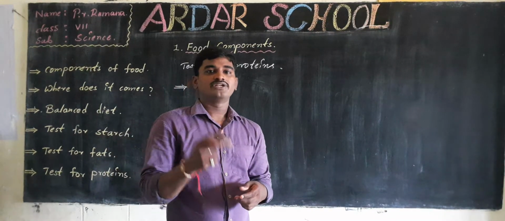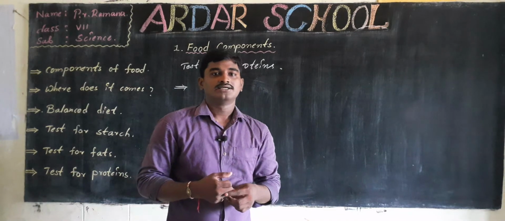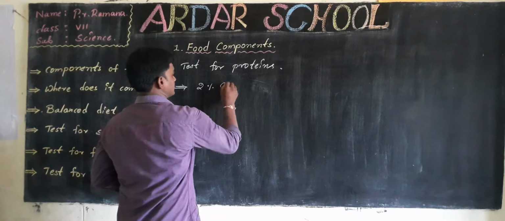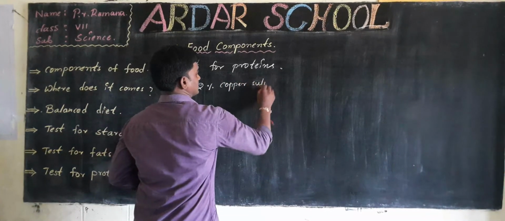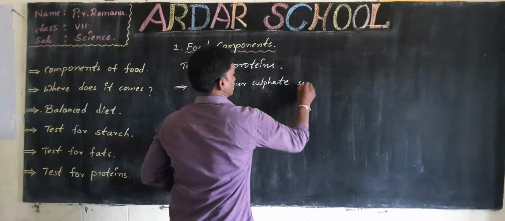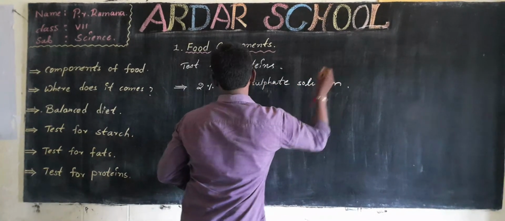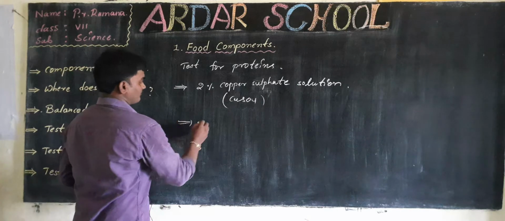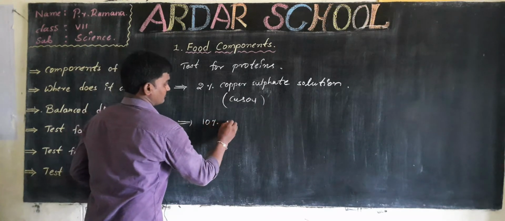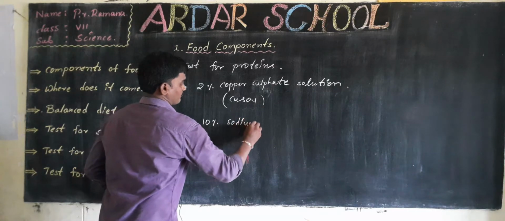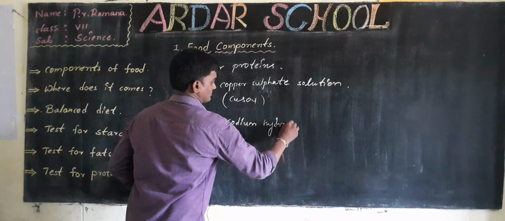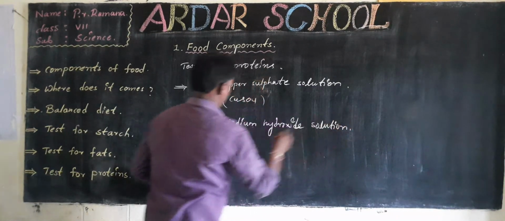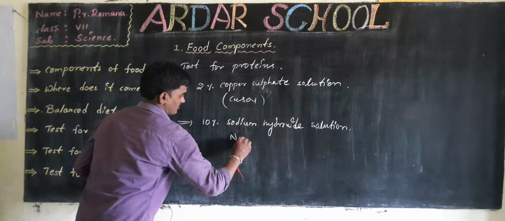For that we need two solutions: 2% copper sulfate solution, CuSO4, and 10% sodium hydroxide solution, NaOH.